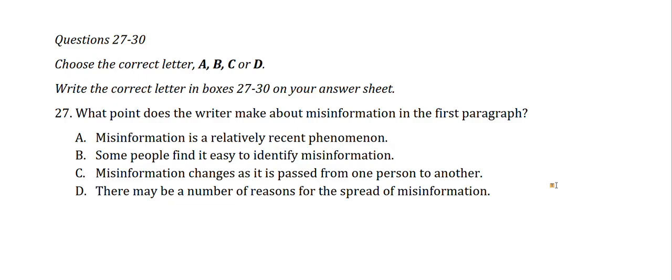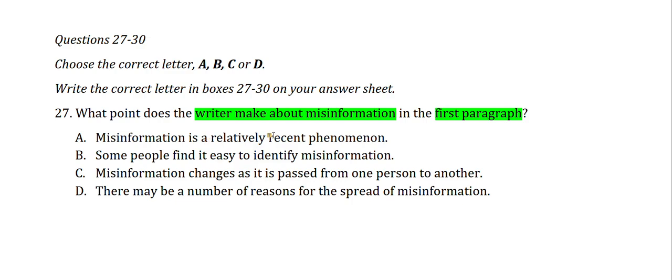So now we will concentrate on this particular reading. First question: what point does the writer make about misinformation in the first paragraph? Here we have been given the location, so we want to find what the writer thinks about misinformation.